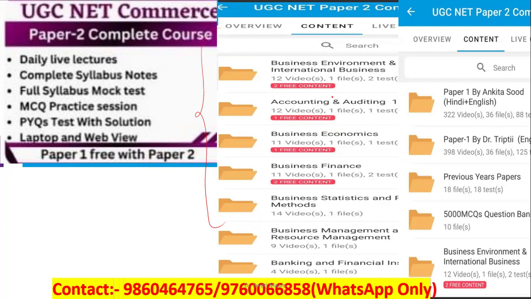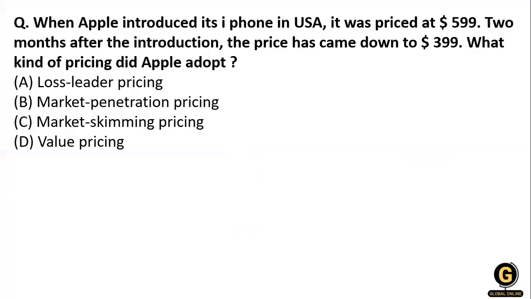So let's start with our first question of today. When Apple introduced the iPhone in USA, it was priced at $599. Two months after the introduction, the price came down to $399.